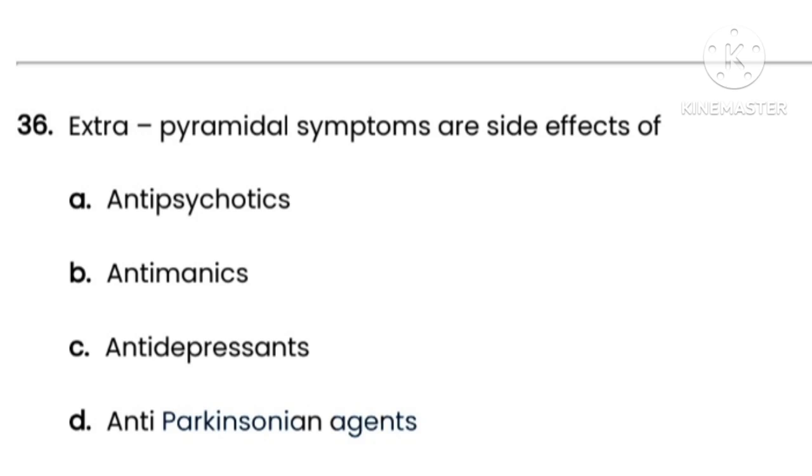Next, question number 36. The question is extrapyramidal symptoms are side effects of. Options are option A, antipsychotics, option B, antimanics, option C, antidepressants, option D, anti-Parkinsonian agents. So here the correct option is option A, that is antipsychotics.